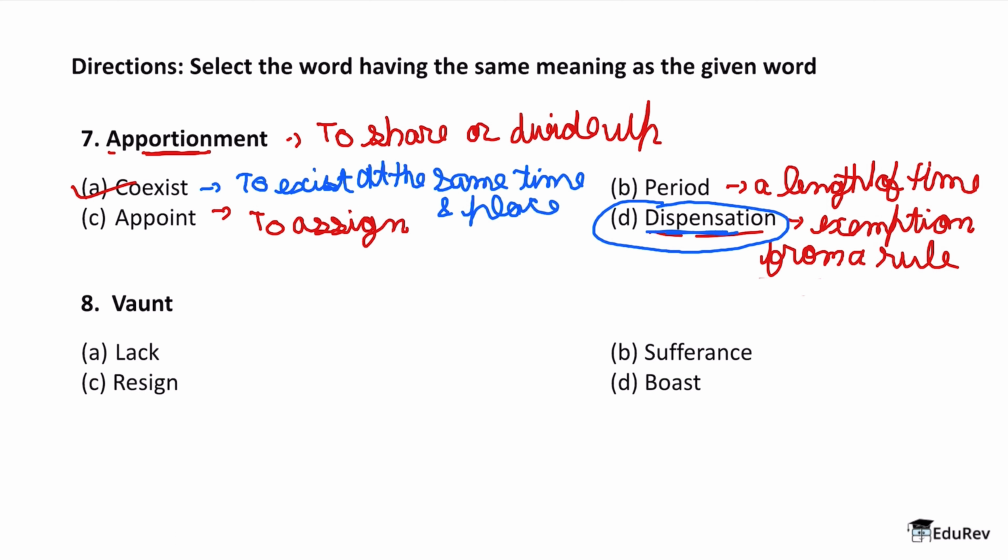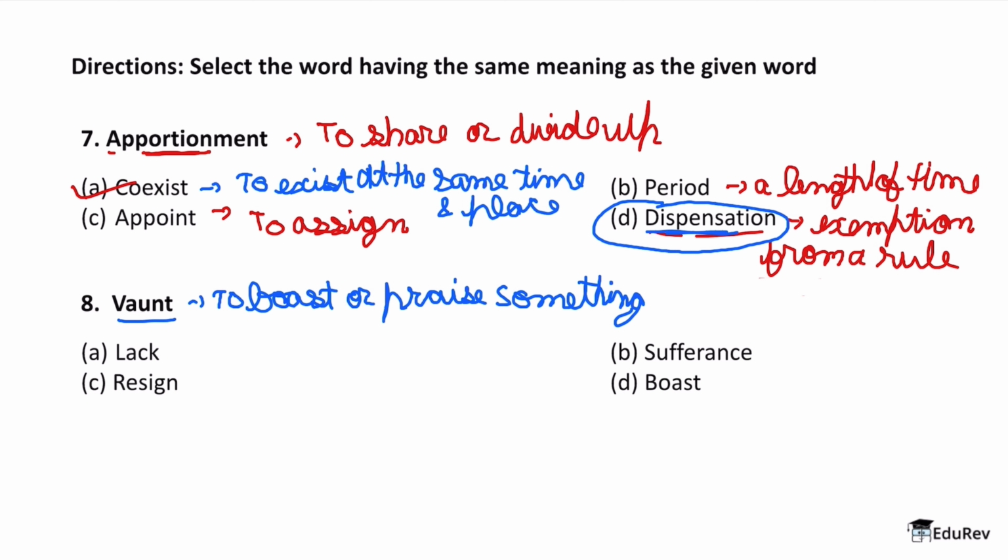Great. Now what about word number 8? So here the word is vaunt. So the word is vaunt. So you see the pronunciation is like W-A-N-T, but the spelling we write is V-A-U-N-T, vaunt. Okay. Now what does vaunt mean? Vaunt means to boast or praise something. But you see, when we talk about vaunt, we are actually seeing that someone or something is being praised or boasted about excessively. So it's being boasted or praised excessively. Great.